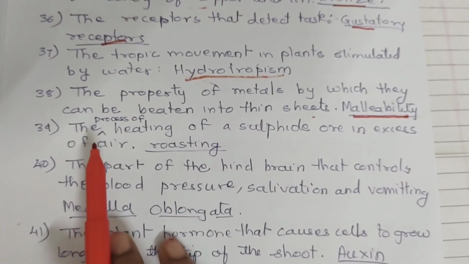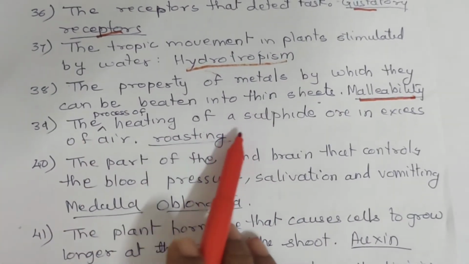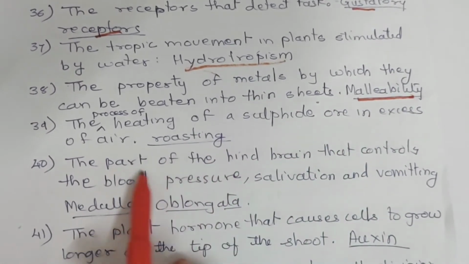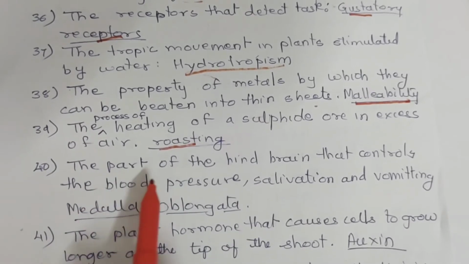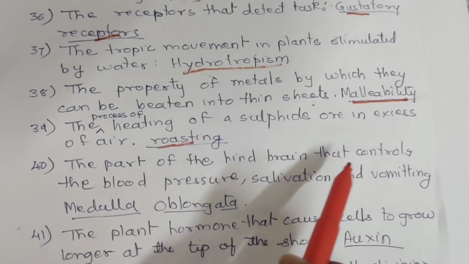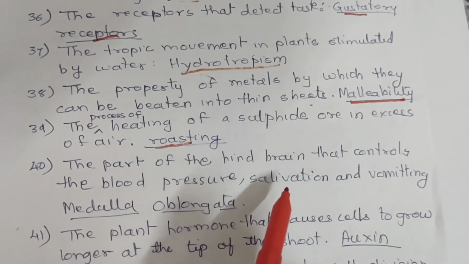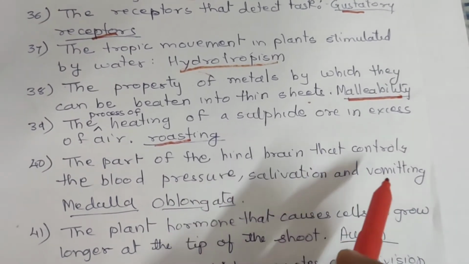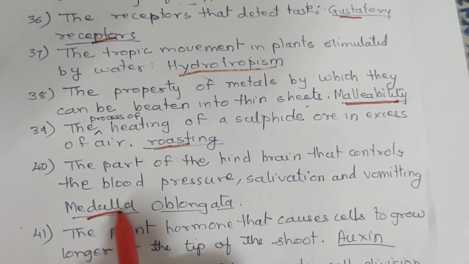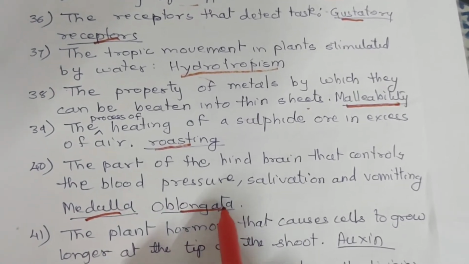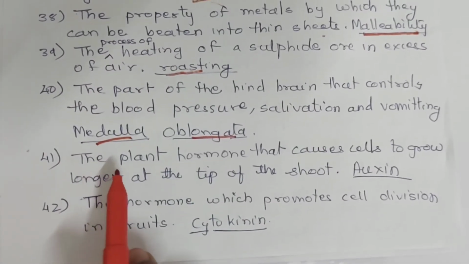Question number 39. The process of heating of sulfide ore in excess of air is called roasting. 40. The part of the hindbrain that controls blood pressure, salivation and vomiting is medulla oblongata. Question number 41.